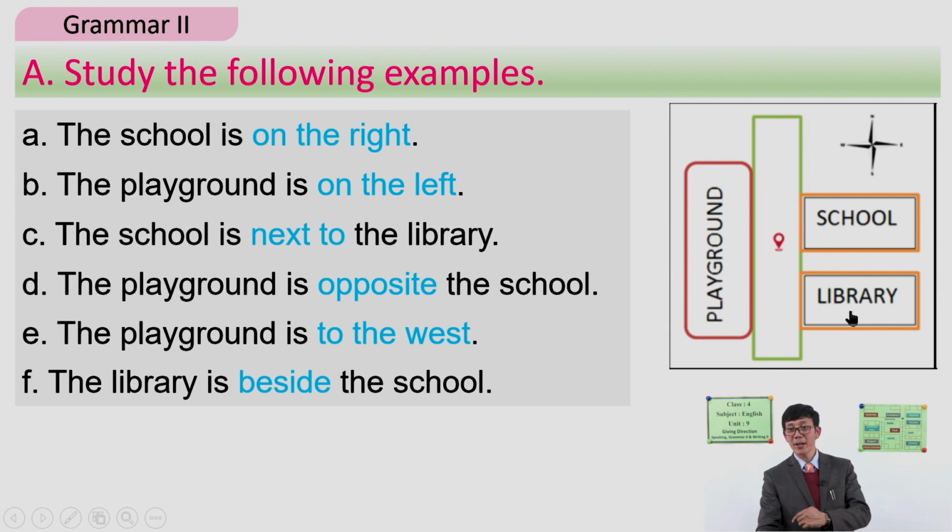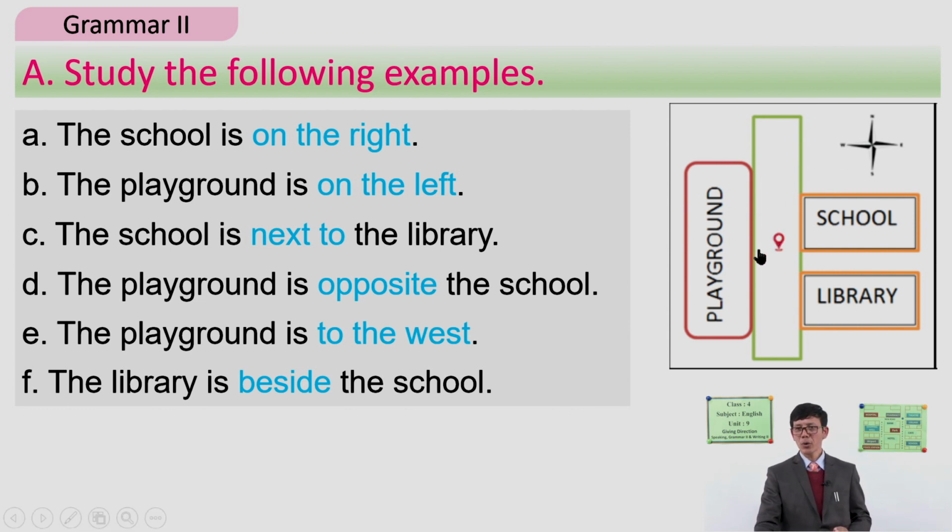Look at the library now. Let's talk about the relation between the school and the library, where they are. The library is beside the school. So this is the school and here is the library. We can use the preposition beside: the library is beside the school. I guess now with this example you are pretty clear.